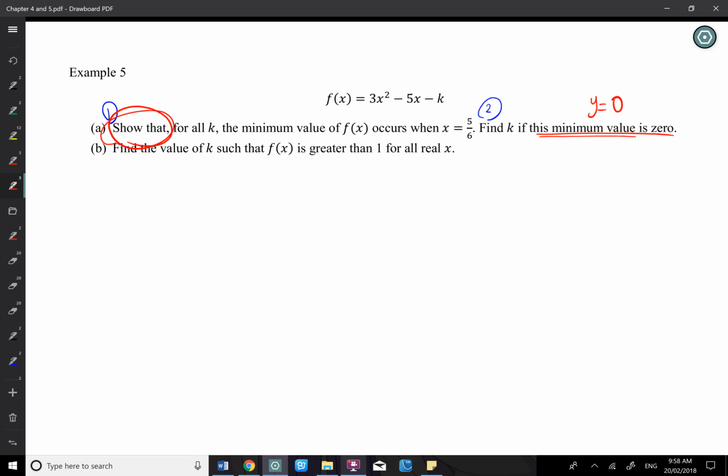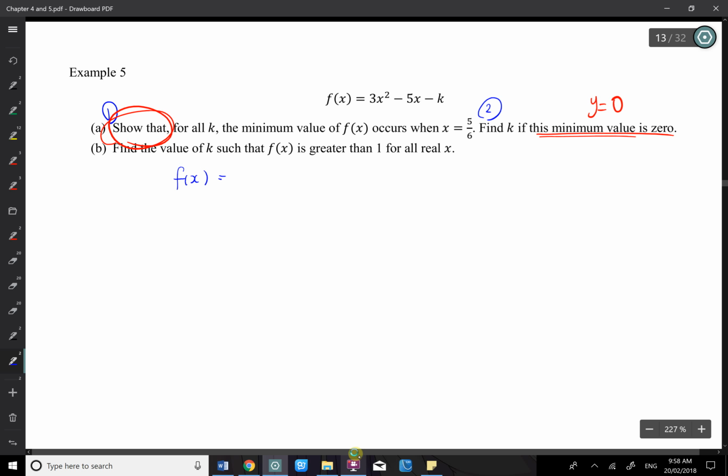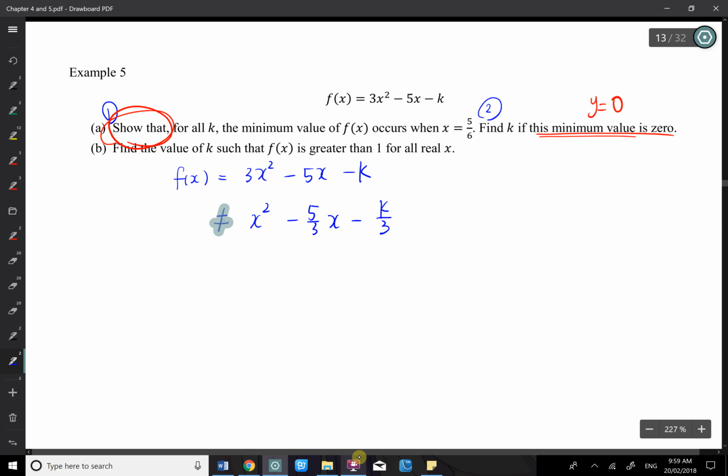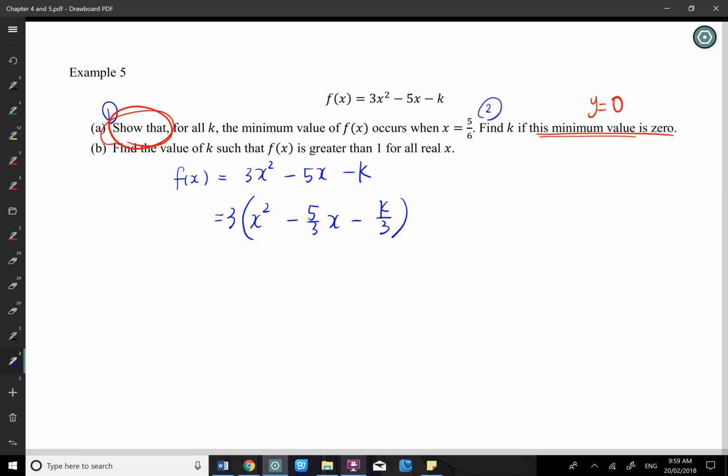Alright. The first mistake is a really serious mistake. Everyone needs to pay attention to that. So your f(x) equals 3x squared minus 5x minus k. That is not equal to x squared minus 5 over 3 x minus k over 3. That's not equivalent to that. You can't just divide the 3 for everything without any reason. Instead of doing this, you need to take 3 as a common factor and then put that together.